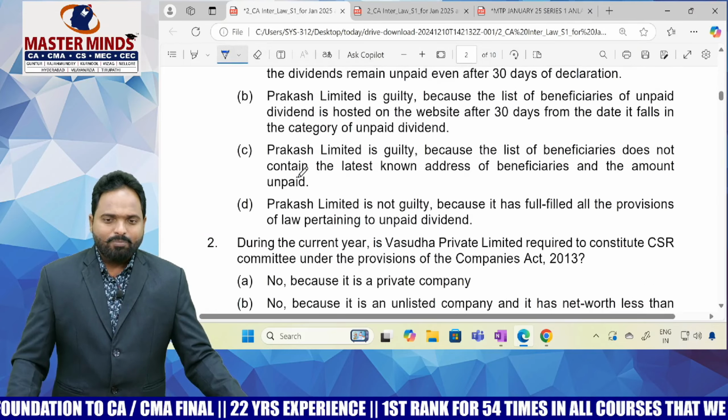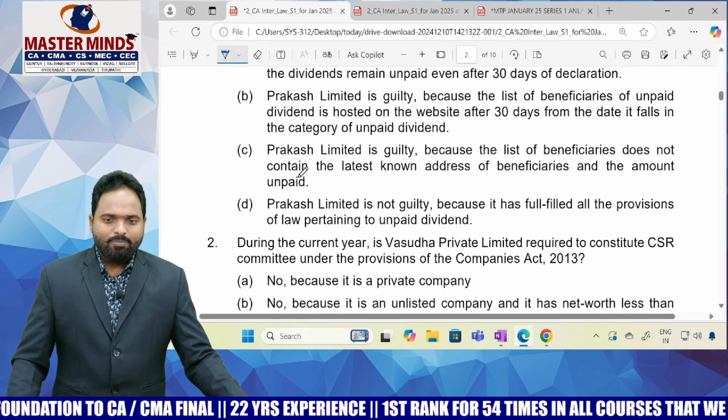Company has to pay the dividend within 30 days. If the company is unable to pay the dividend within 30 days, then it is transferred to a separate account. Maybe not due to default of the company or due to default by operation of law, that you should read the entire paragraph, then only you can understand. See here, on account of operation of law, this was transferred to unpaid dividend.